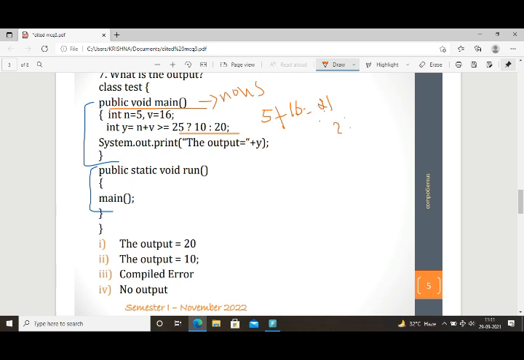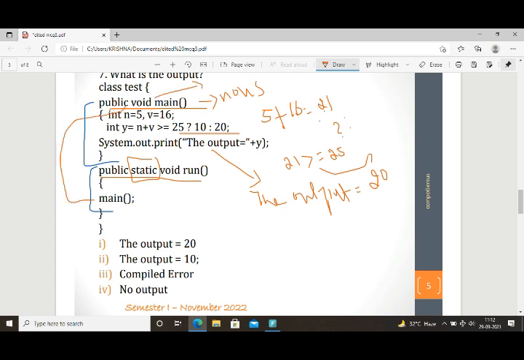So you will apply this question mark. This one is the ternary operator, our conditional operator. It will check whether 21 is greater than or equal to 25. If it is true it will execute the first part, otherwise it will go to the second one. So what is the output? As per the concept, for this code snippet we will get the output equal to 20.